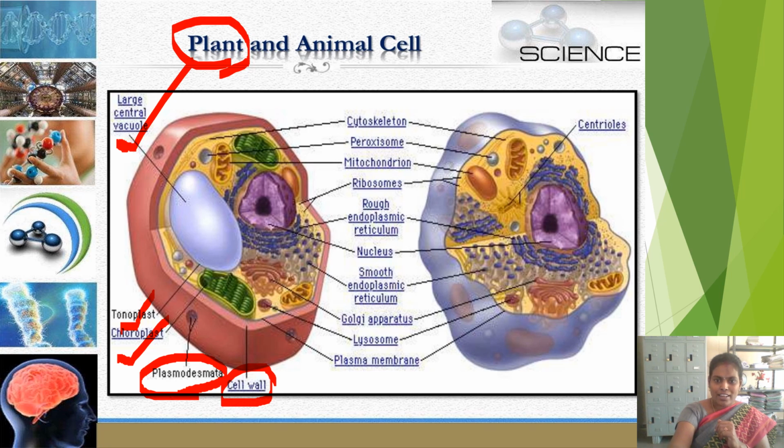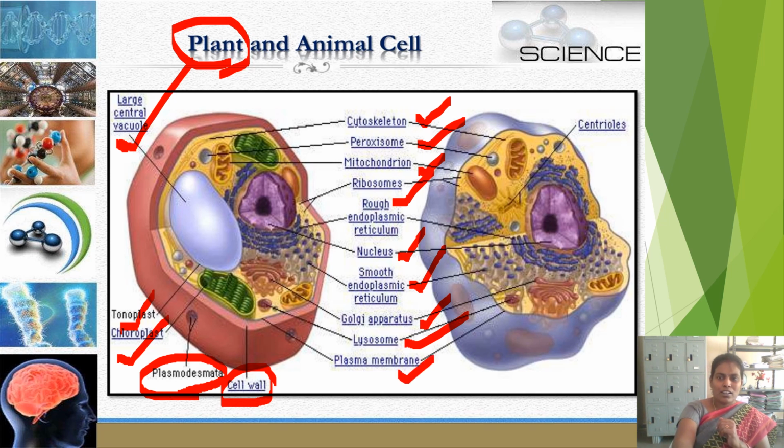If you see the animal cell, all cell organelles are present: cytoskeleton, peroxisomes, mitochondria, ribosomes, rough endoplasmic reticulum, nucleus, smooth endoplasmic reticulum. The Golgi apparatus is present in both cells, lysosomes which are called suicidal bags, and the plasma membrane is present in both types of cells.